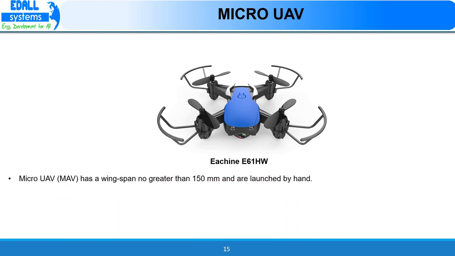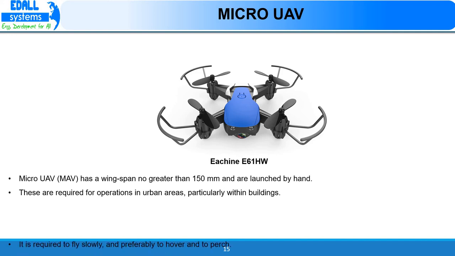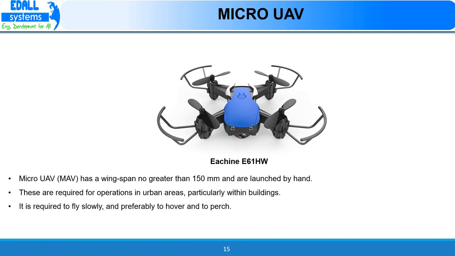E61HW is an example for micro unmanned aerial vehicle. Micro unmanned aerial vehicle has a wingspan not greater than 150 mm and can be launched by hand. Micro unmanned aerial vehicles are required for operations in urban areas, especially within buildings. They are required to fly slowly, to hover and to perch. To perch means micro unmanned aerial vehicles must be able to stop and to sit on wall.